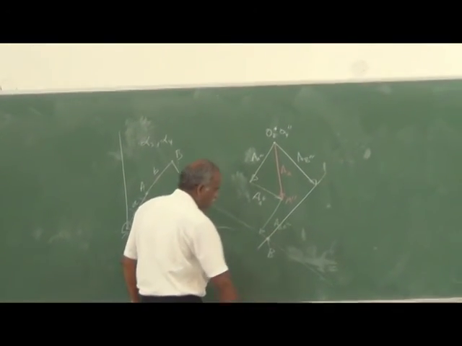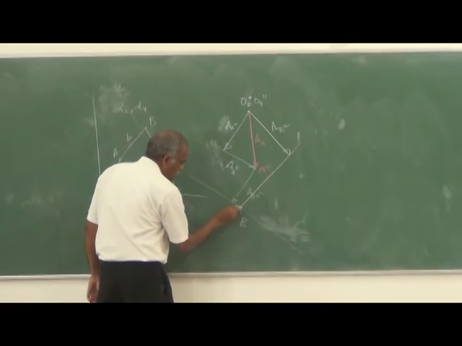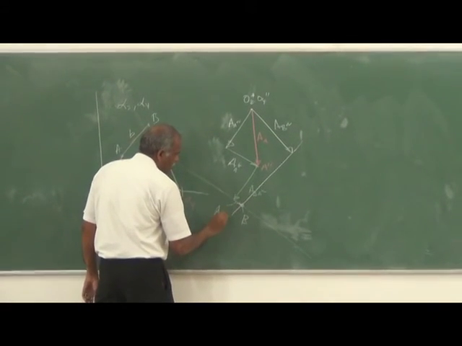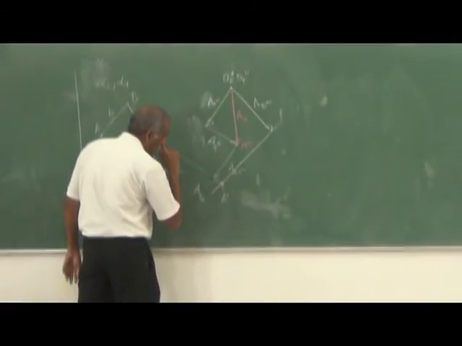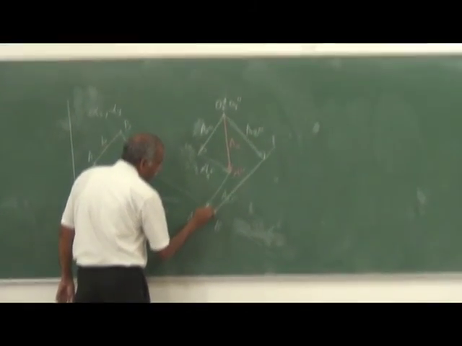These two lines meet here, and that will be my point B. So this will be the acceleration of B with respect to A, and this will be the acceleration of B with respect to A, tangential component. That is how we find the acceleration diagrams.